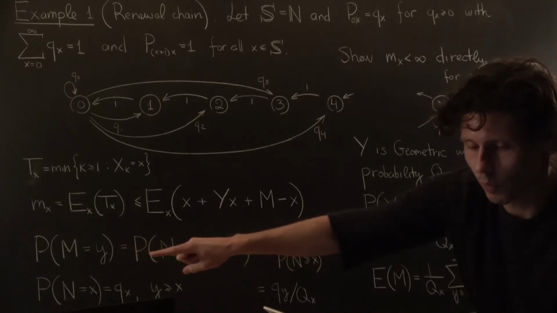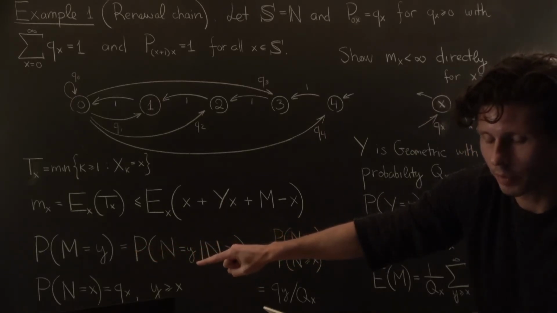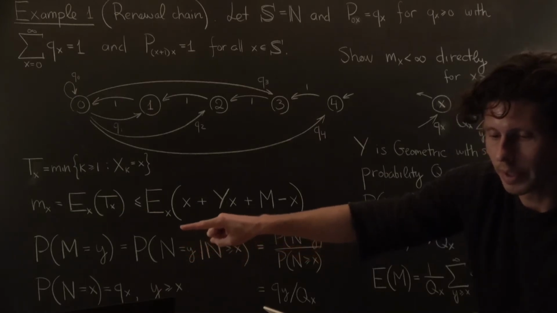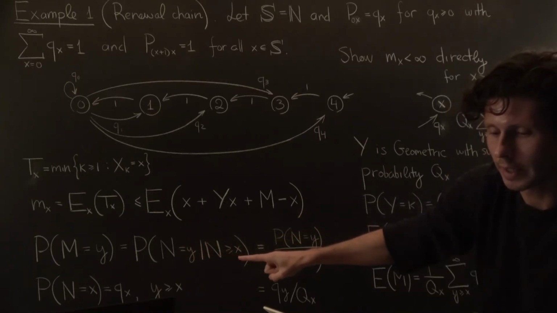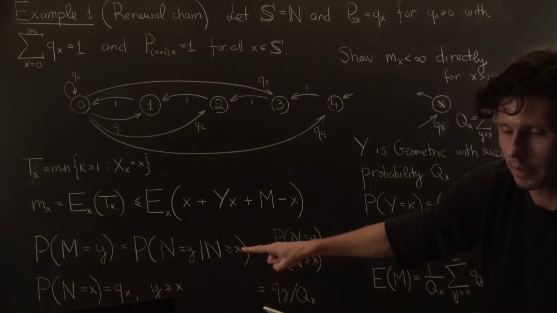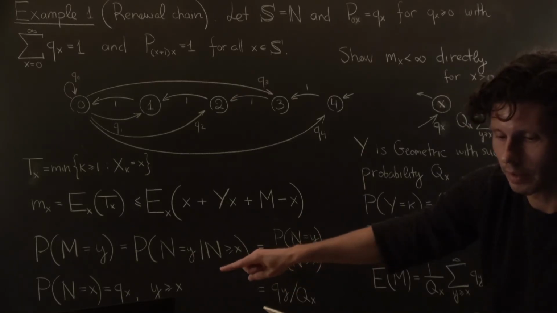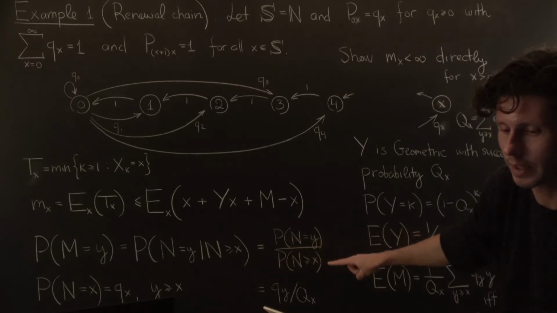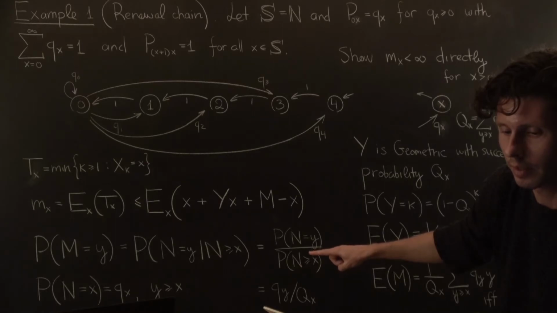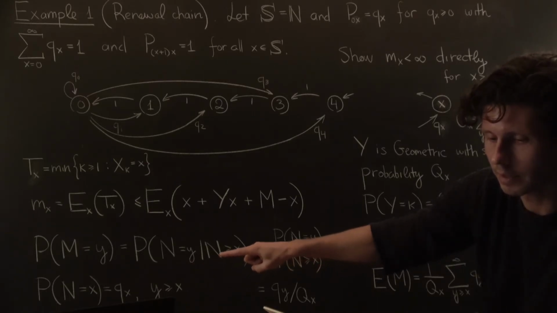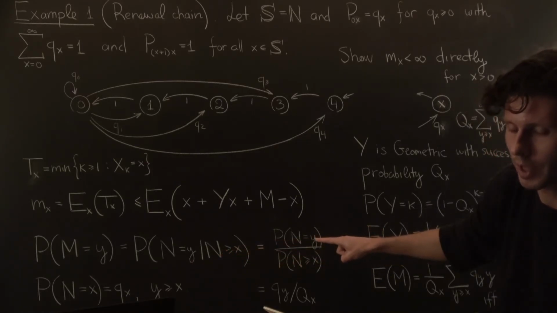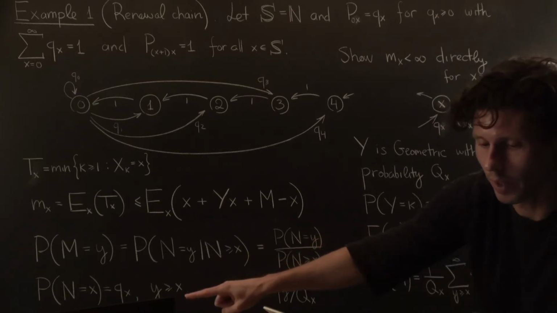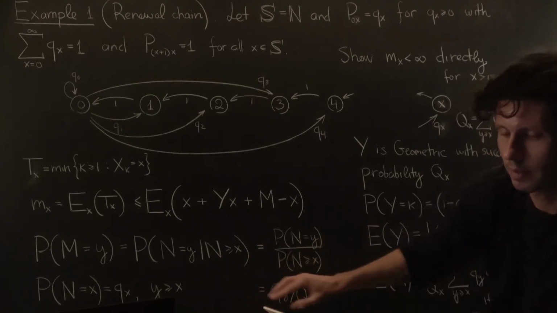M is equal to y with a conditional probability. It's the probability that we've landed on y given that we've exceeded state x. And now how do you compute a conditional probability? Well, you take the and of these events and divide by the probability of the set that we're conditioning on. The probability of this and this event is equal to just n equals y, because y is greater than or equal to x.